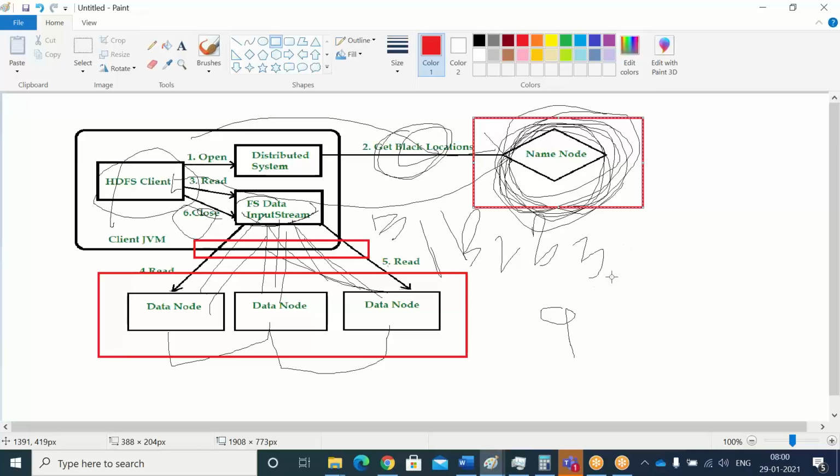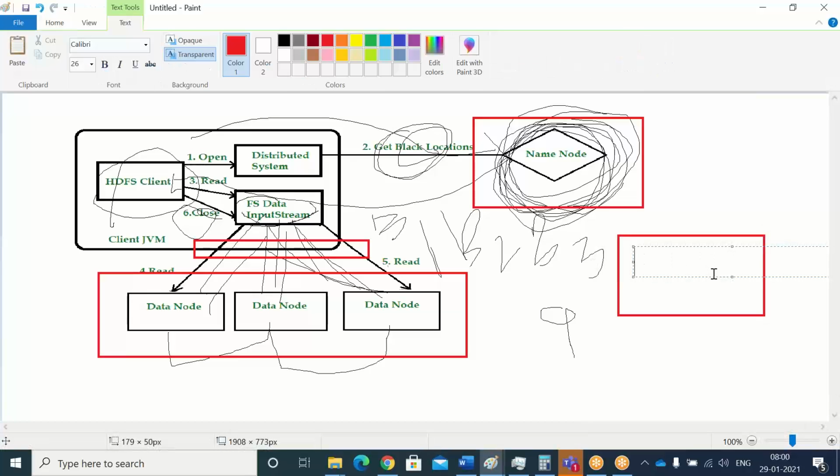Unix concepts are also required to understand this. Let's say in Unix, whenever you list a file, you will see the directory information like a small d, then read, write, x, like this. That small d means this file is a directory.